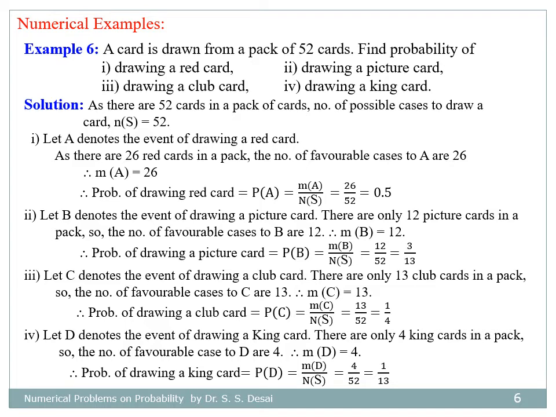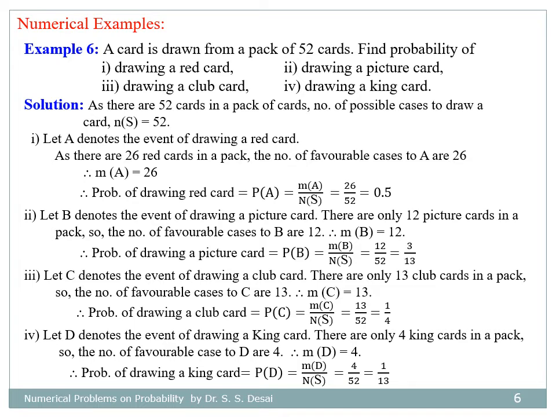For second bit, let B denote the event of drawing a picture card. As there are only 12 picture cards in a pack, number of favorable cases to B equal to 12, and hence probability of drawing a picture card equal to 12 divided by 52, that is 3 divided by 13.